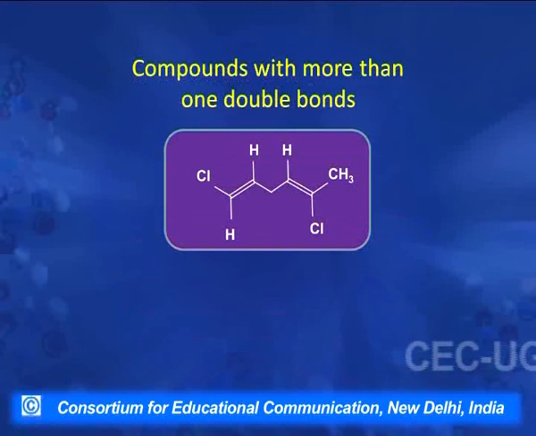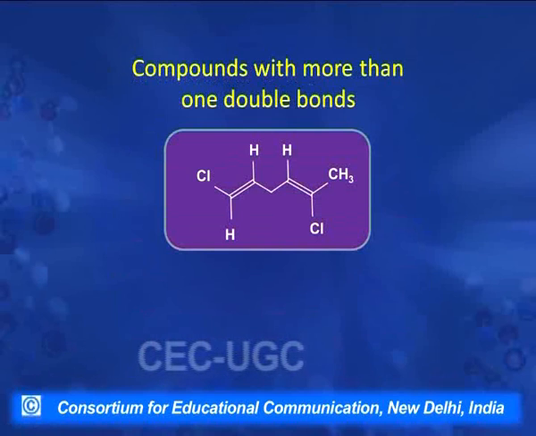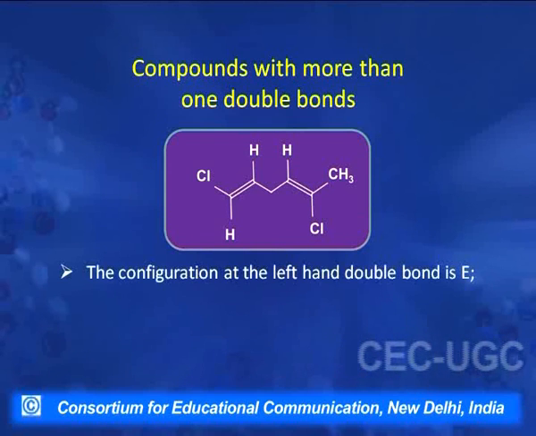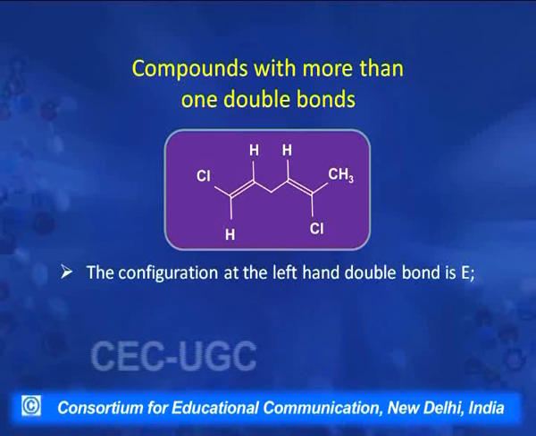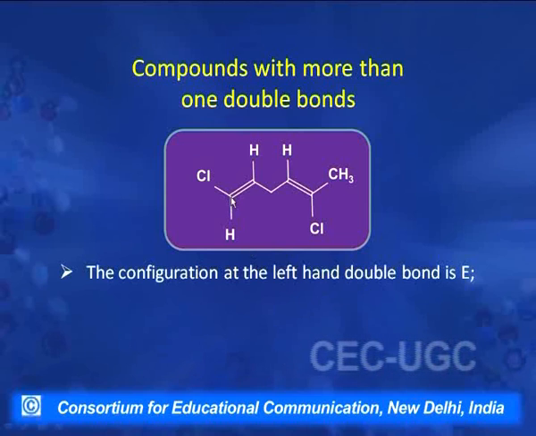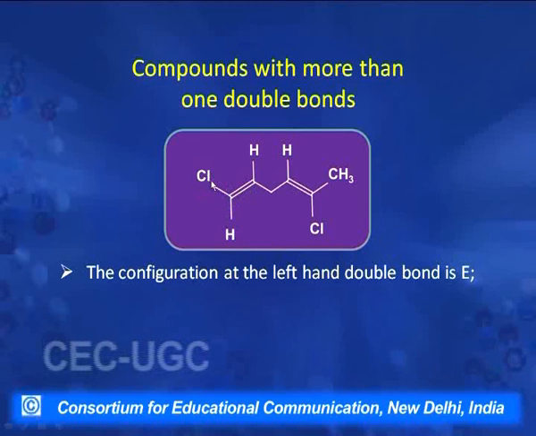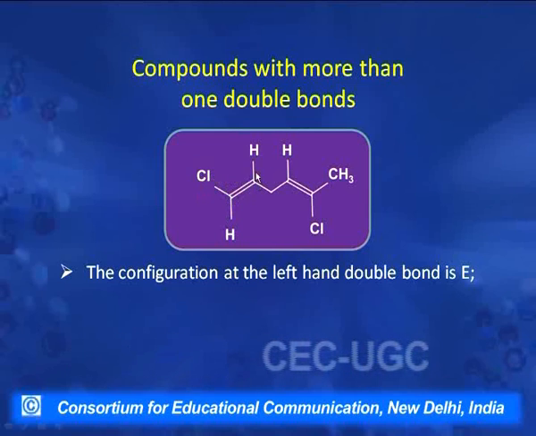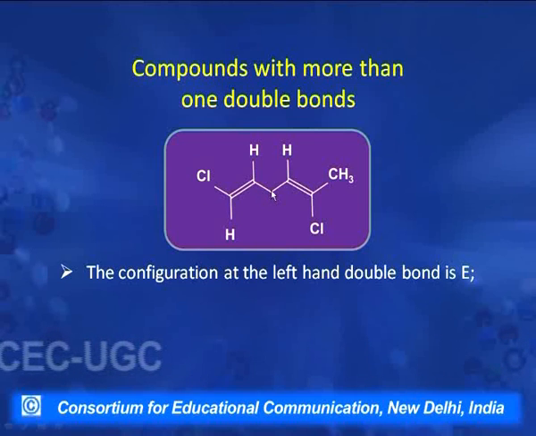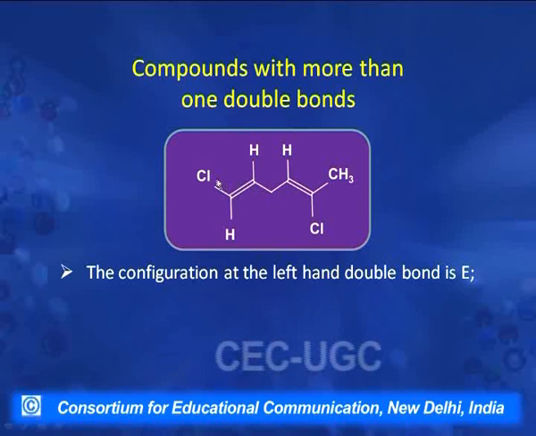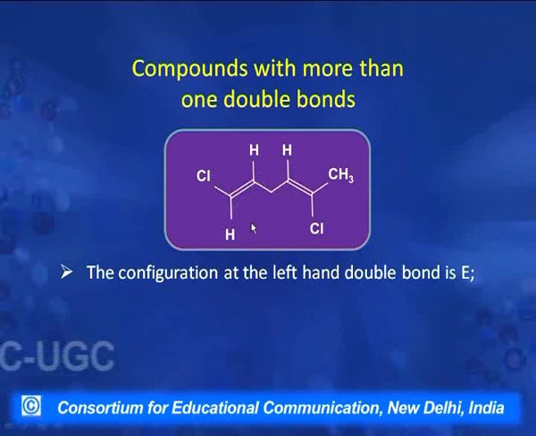Now if a compound has two double bonds, how will we name such isomers according to the E-Z system? In this case, each double bond is separately assigned the configuration. As in this molecule, the configuration at the left hand double bond is E. How is it E? We see that this is chlorine and this is hydrogen, so chlorine gets a higher priority, and on this carbon there is one hydrogen and one CH2 group, so this CH2 gets the higher priority. So the groups getting the higher priority, CH2 and chlorine, are across on this double bond. So this part is assigned E configuration.